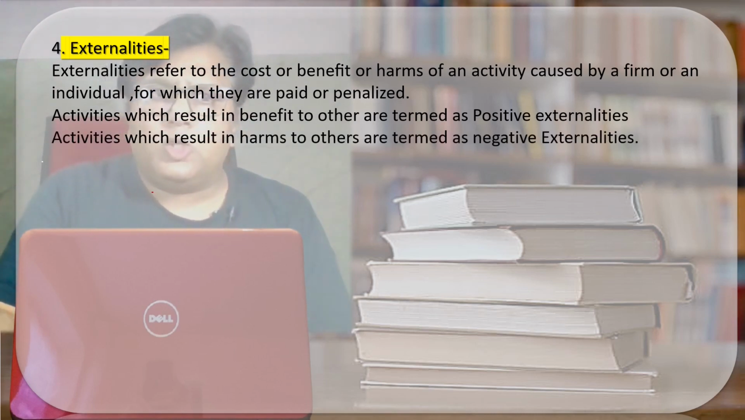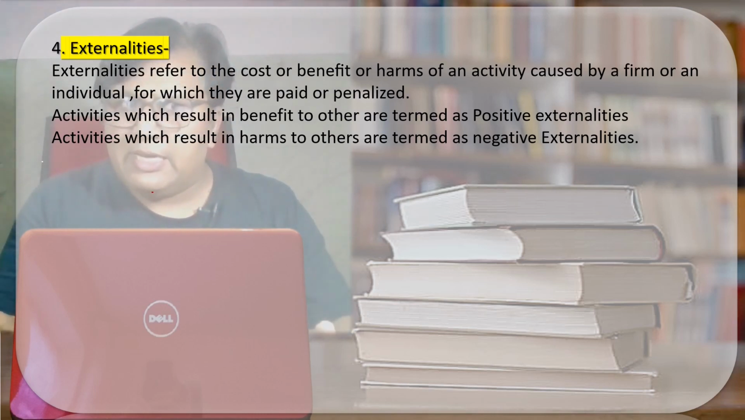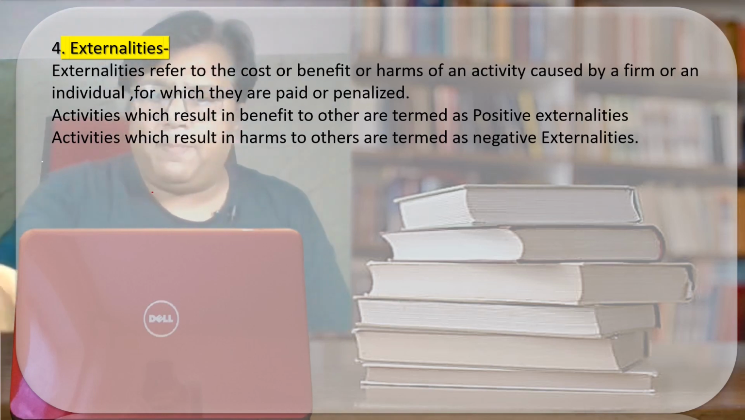The activities or the result may be beneficial for the society or can be harmful for the society. Clear? So when the action is beneficial for the society, it is called positive externalities, and when the action results in harm to the society, then it is called negative externalities. I hope the externalities is clear. Externalities means the cost or the benefit which the society has to bear because of the production made by the firm or an individual. Clear?